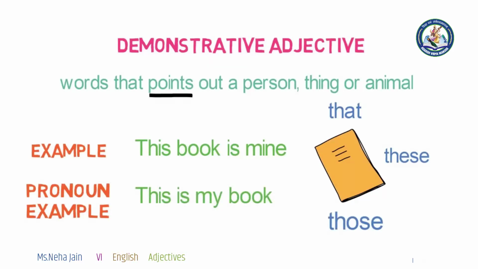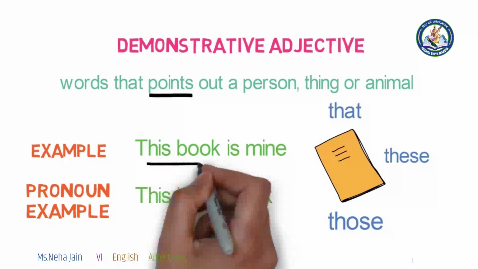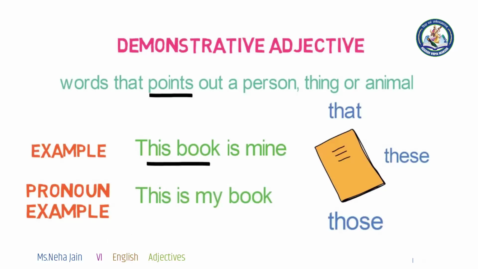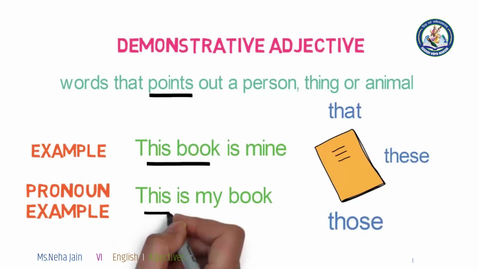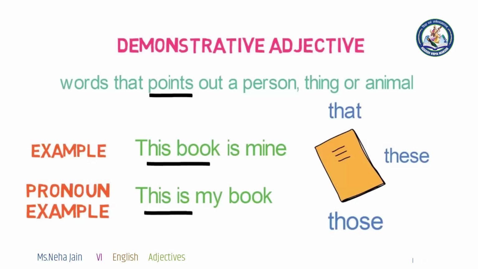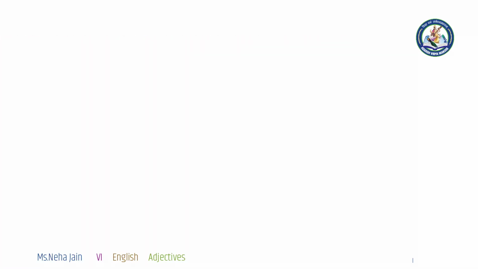This is my book. Now, you can note that in the first example, this is used in front of book. Book is a noun here, and so it is a demonstrative adjective. And in the next example, you can see this is used in front of is, a verb in this sentence, so this is a demonstrative pronoun.